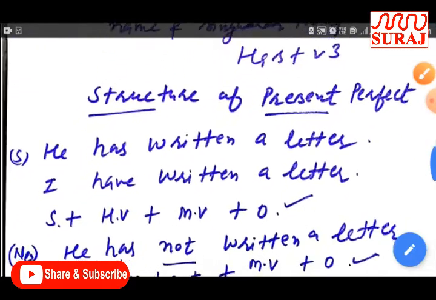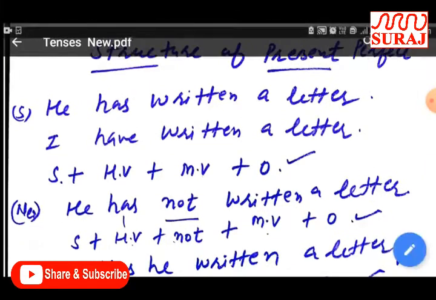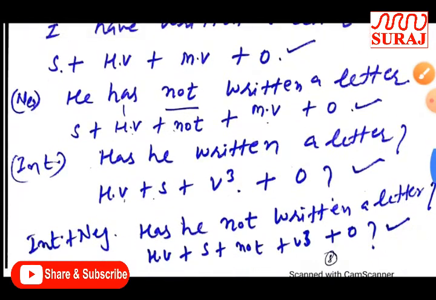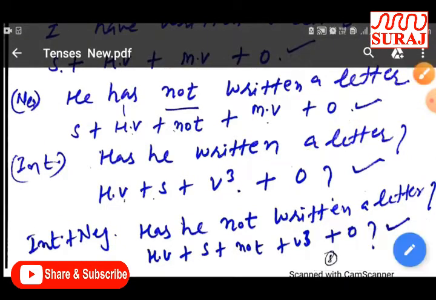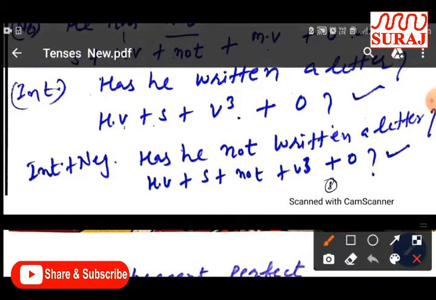After that we have discussed the structure of present perfect. This is the structure for a simple sentence of present perfect. This is the structure for a negative sentence of present perfect. This is the structure for an interrogative sentence of present perfect. This is the structure for an interrogative plus negative sentence of present perfect.